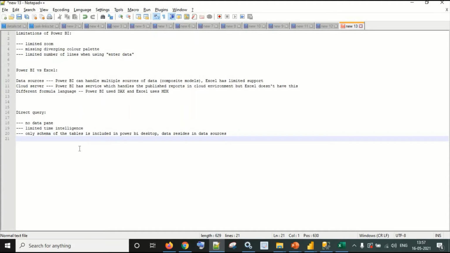Also, in direct query we basically get the schema of the data. We do not get the cache of the data that is available in the import option, right? So this is another limitation, I would say.